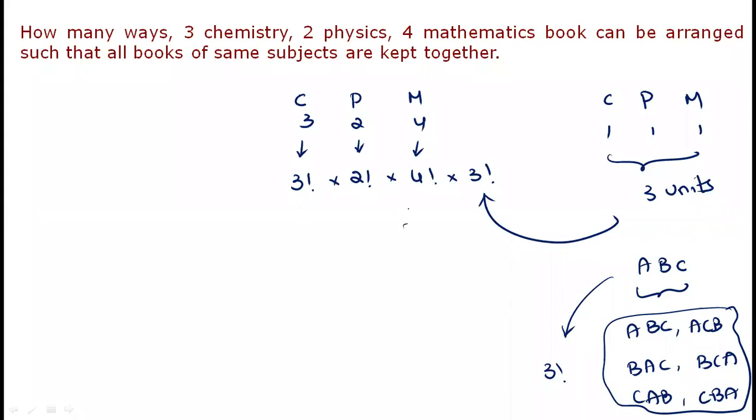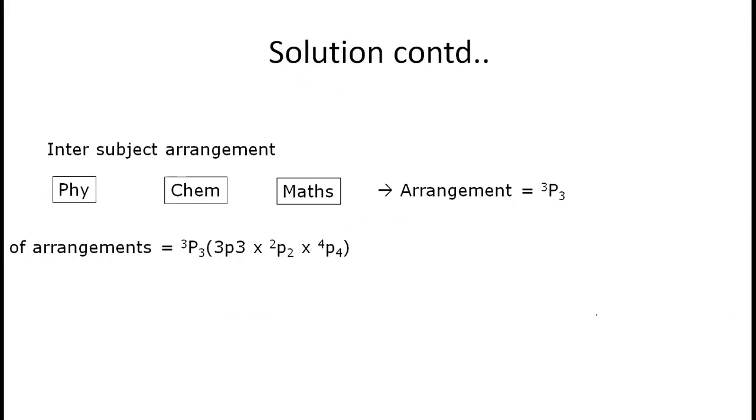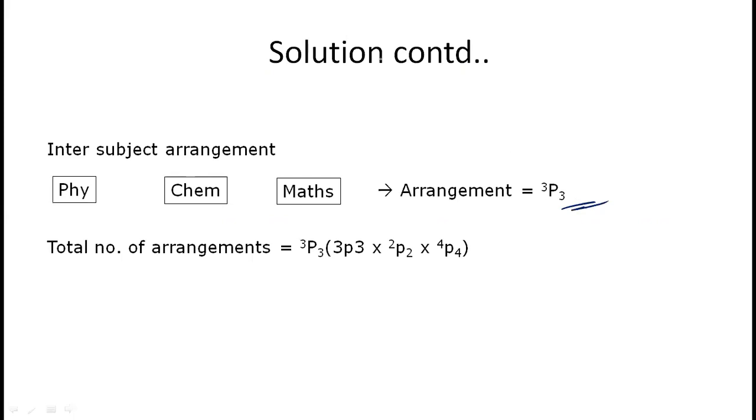Okay, fine. That's what you can see here in the explanation. Chemistry internally 3 factorial, physics internally 2 factorial, maths internally 4 factorial. But putting physics, chemistry, maths in order is in fact internally 3 factorial ways.